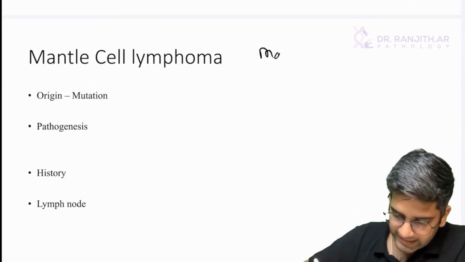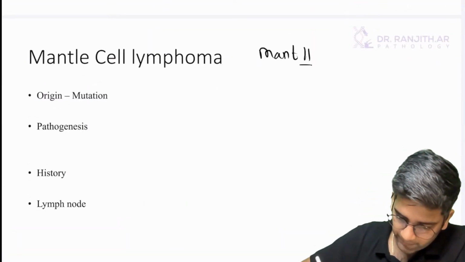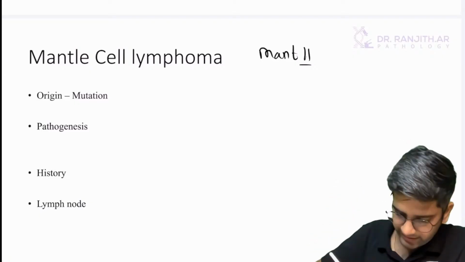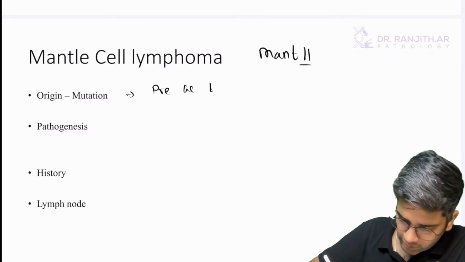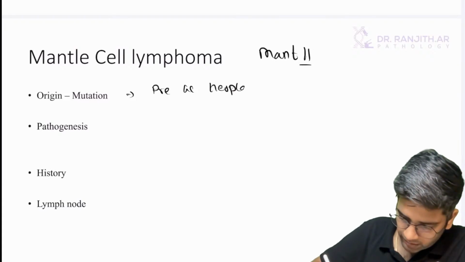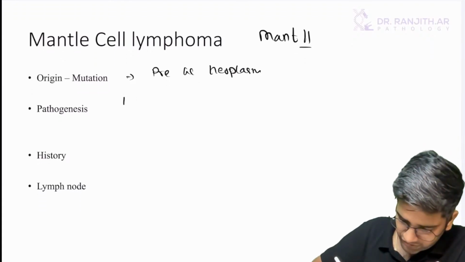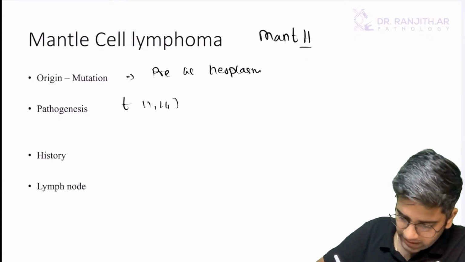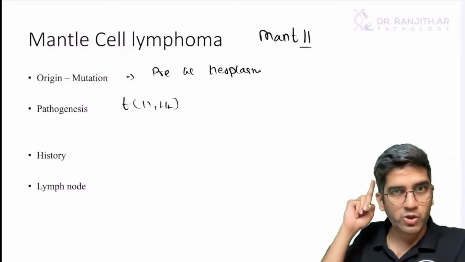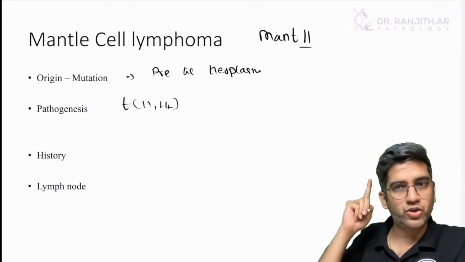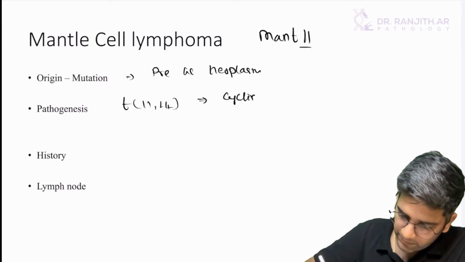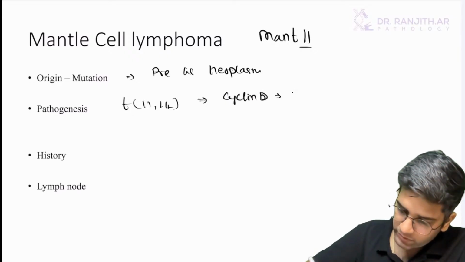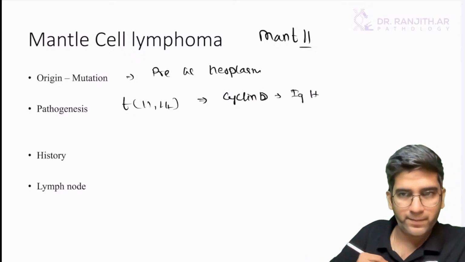Mantle, our easy way to remember is mantle, 11. Looks like 11, right? So my origin here is, this also is a pre-germinal center neoplasm. Fine. Its translocation is between 11 and 14. We know why 14. 14 is immunoglobulin H, which is always constant for everything, which results in cyclin D1 translocation with immunoglobulin heavy chain.